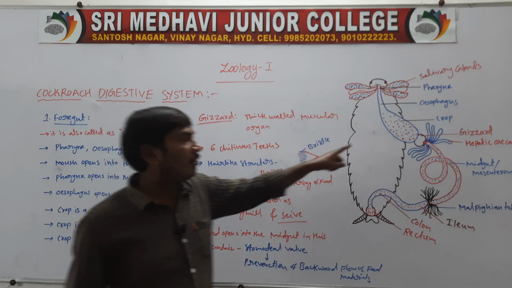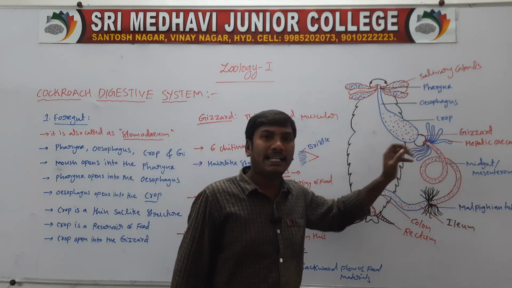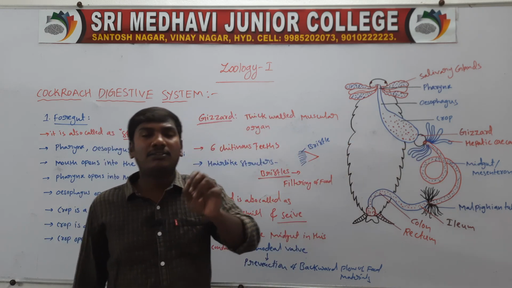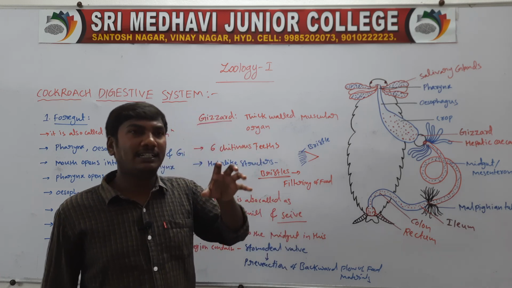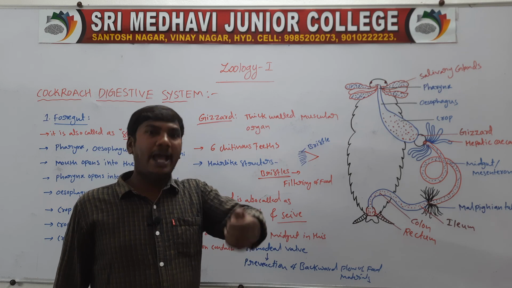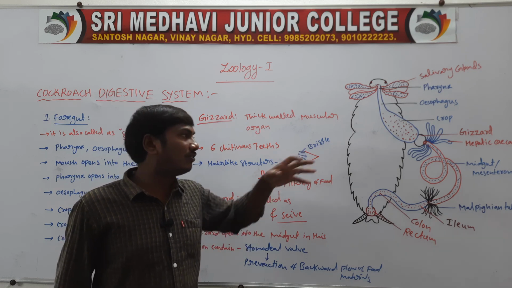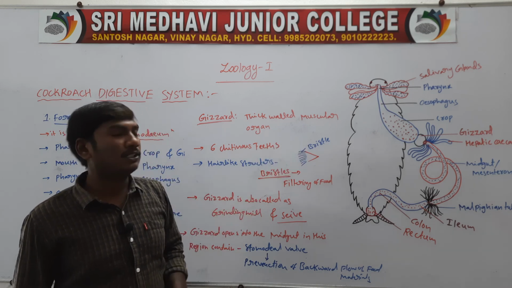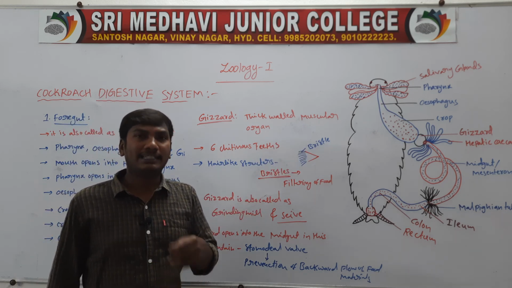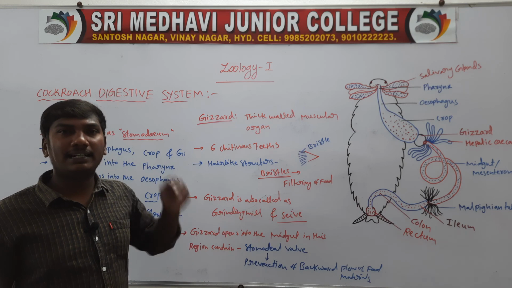Next, the gizzard opens into the midgut. In this region there is a valve, called the stomodeal valve. The function of the stomodeal valve is the prevention of backward flow of the food materials from the midgut to the gizzard. So that is the function of the stomodeal valve. In the next class, we will discuss the midgut and hindgut.